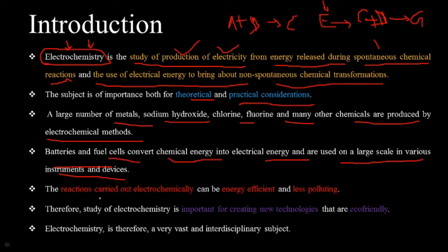The chemical reactions carried out in electrochemistry are energy efficient and less polluting. Energy efficient means they take less energy to do the maximum work, and less polluting means no harmful substances are formed. That's why electrochemistry is important in creating new technologies, and it is eco-friendly. So electrochemistry is a vast, interdisciplinary subject. This is its importance in general.